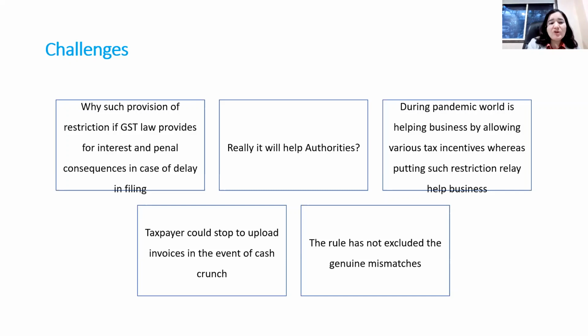Second, from the taxpayer's point of view, if GST law permits delay in filing of the return, if GST law permits delay in payment with interest, if GST law permits late fees and penal consequences on account of the delay or non-filing, then why such a blocking? So is it really a self-assessment or a system assessment? That question arises.